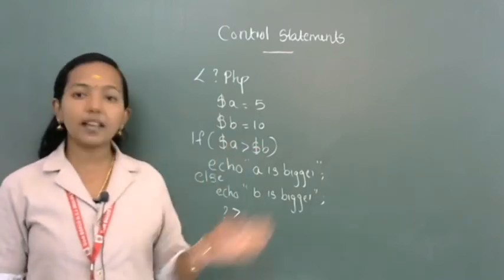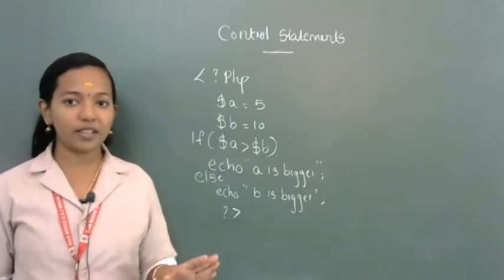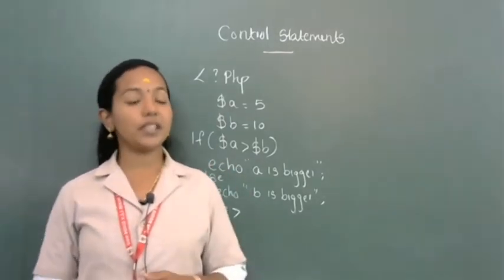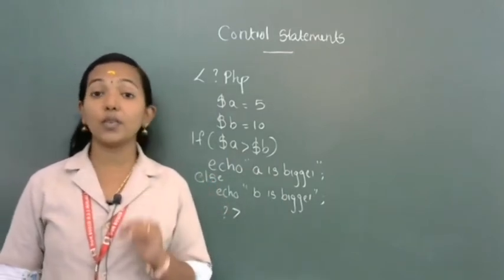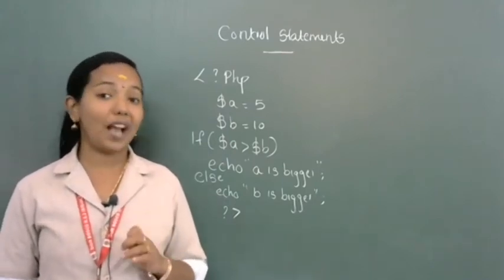You know, is there any difference in the program flow? No, there is no difference in the program flow, because in JavaScript, C++ or PHP, we are using the same control statements, but the variable declaration and the usage of variables is different.